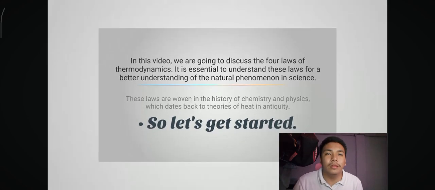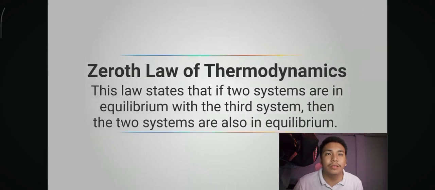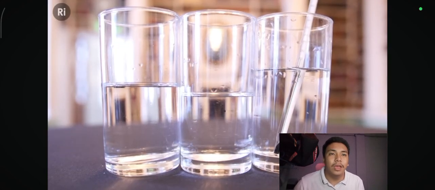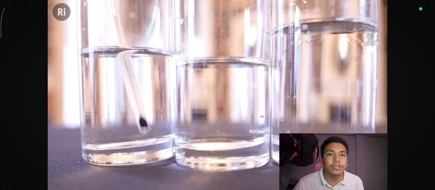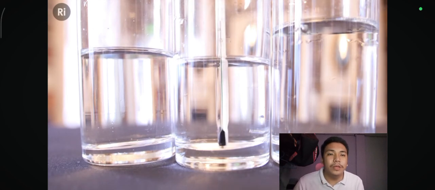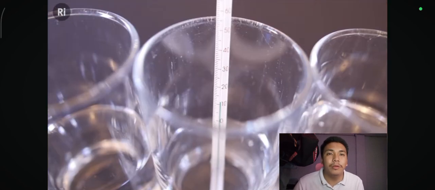First of all, this law is: if two systems are each in thermal equilibrium with a third system, then they are in thermal equilibrium with each other. This law is called the zeroth law of thermodynamics. This law defines temperature and allows us to use thermometers. In a real life example, when you place a thermometer in your mouth or under your arm, it reaches thermal equilibrium with your body.